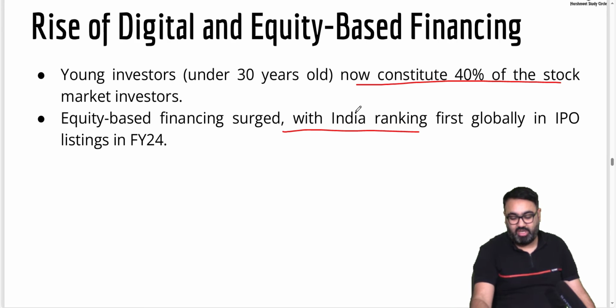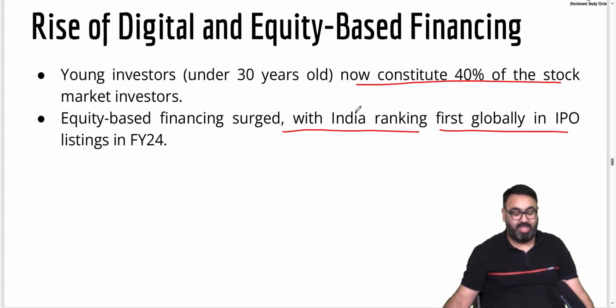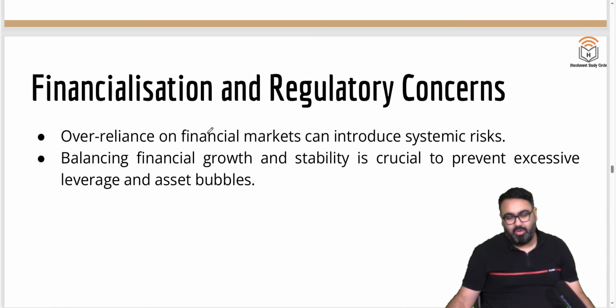Equity-based financing also increased. India ranked first globally in the IPO listings. So no country had more IPO listings in the entire world than India in financial year 2024, which again is a big sign. And I told you earlier, a large number of companies coming to IPOs means more investment opportunities. Companies are open to scrutiny. They are under regulations of SEBI, which is always a good sign.